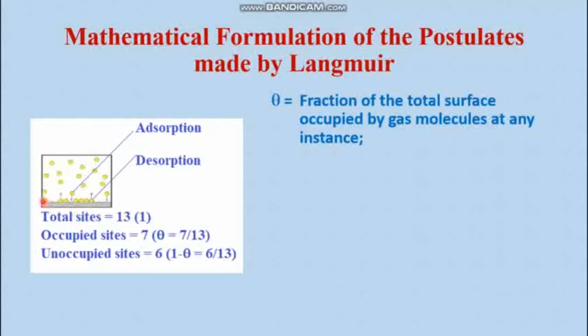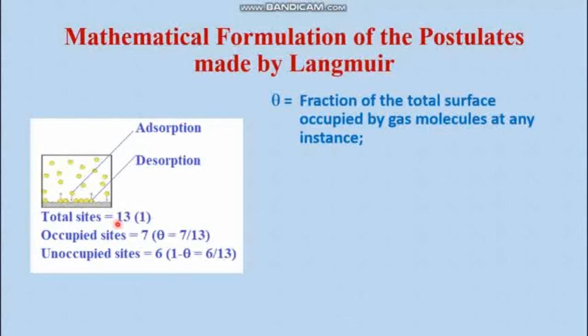Now out of which the first site has been occupied, then second, third, fourth, fifth, 7th, 8th, 9th and 10th sites have been occupied. So the total number of occupied sites is 7. So bare sites, that means unoccupied sites, is 6. So what is the fraction of occupation and unoccupation? The fraction of occupation is 7 out of 13, so 7 by 13, and 6 out of 13, that means 6 by 13. So this fraction is called theta, and this fraction is called 1 minus theta, and the total, theta plus 1 minus theta, is 1, that means equal to